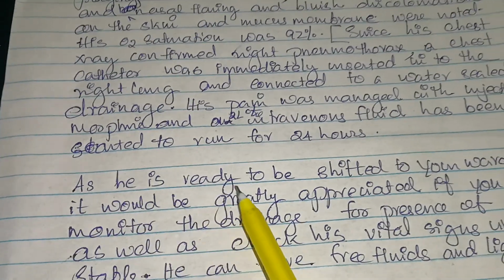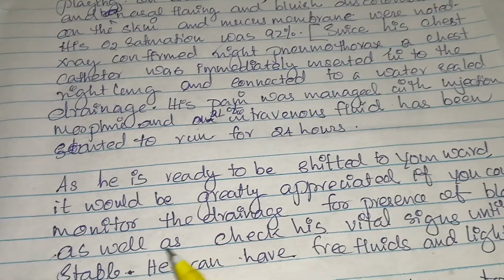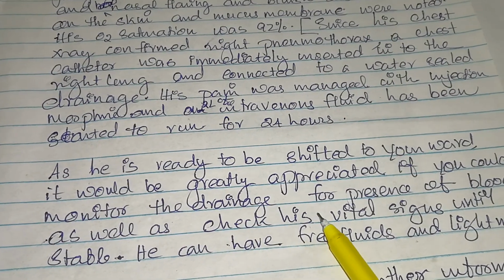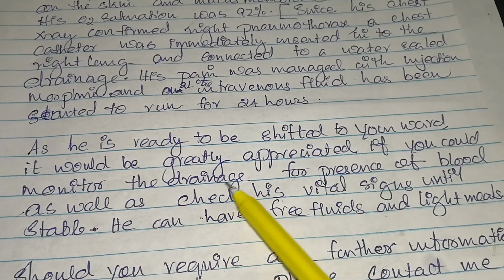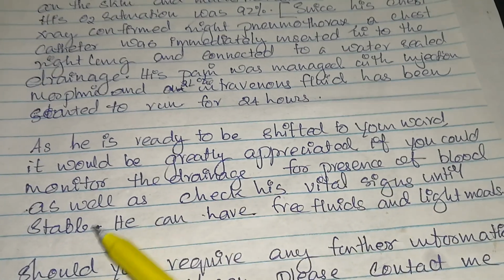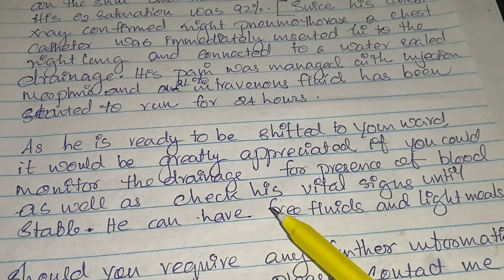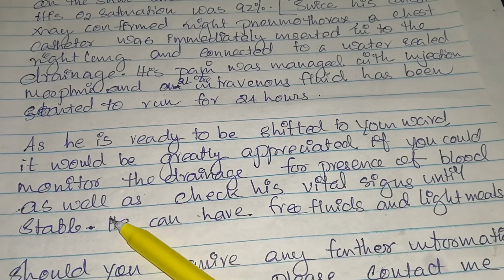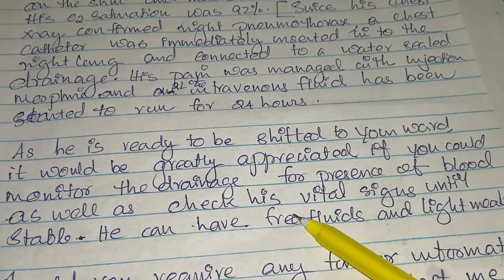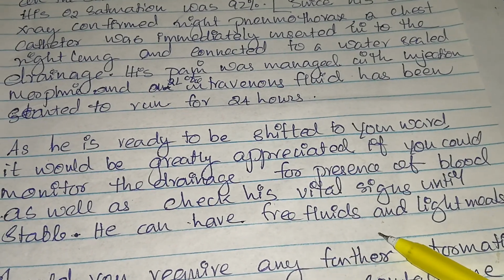As he is ready to be shifted to your ward, it would be greatly appreciated if you could monitor the drainage for presence of blood as well as check his vital signs until stable. He can have free fluids and light meals.